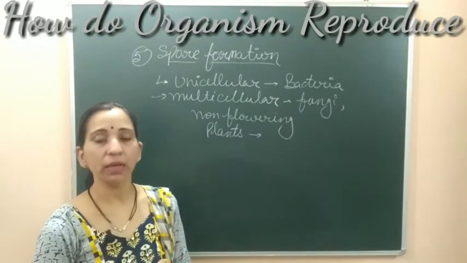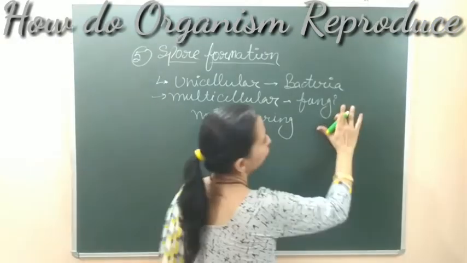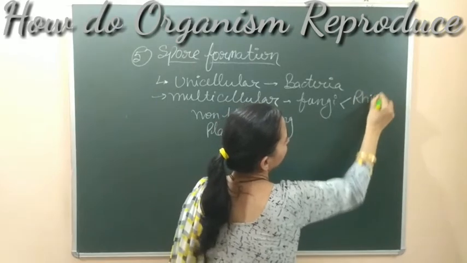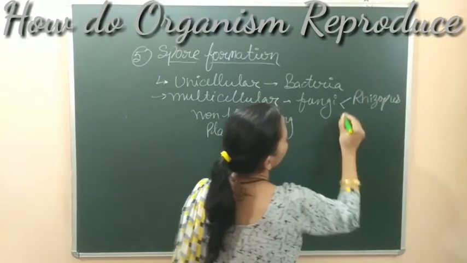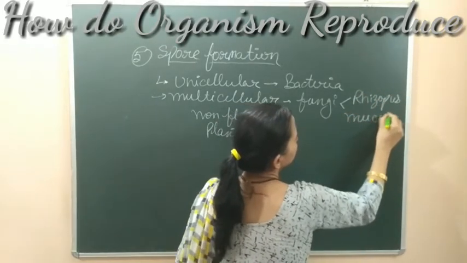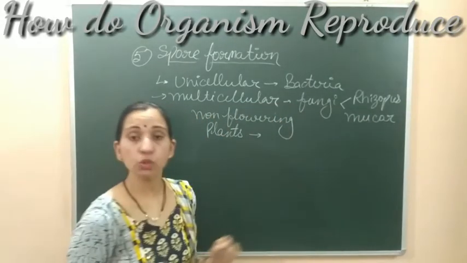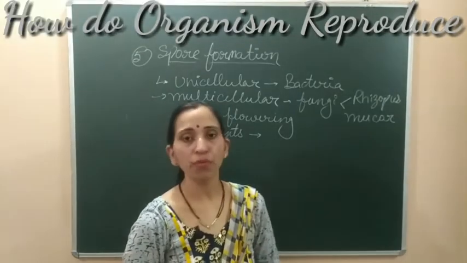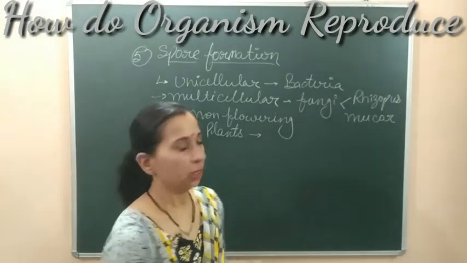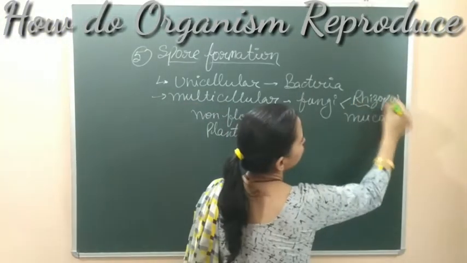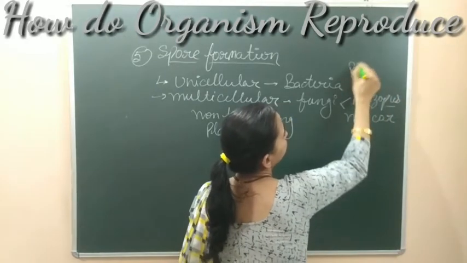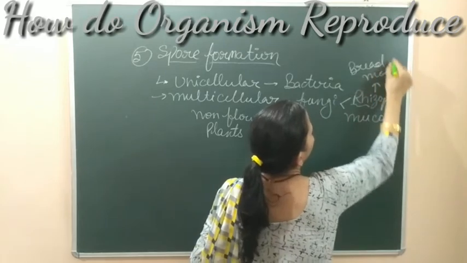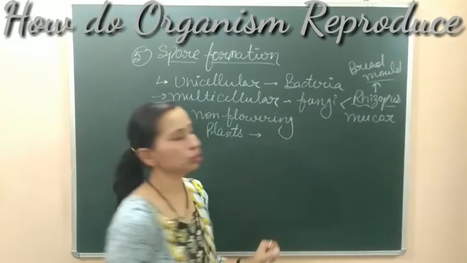In the case of fungi, two important examples are related to this process, that is Rhizopus and Mucor. These are the two fungi which reproduce by the spore formation method. Rhizopus, which is a fungus, has the common name bread mold. The common name that we use for Rhizopus is bread mold. Bread mold is the fungus which grows on bread.